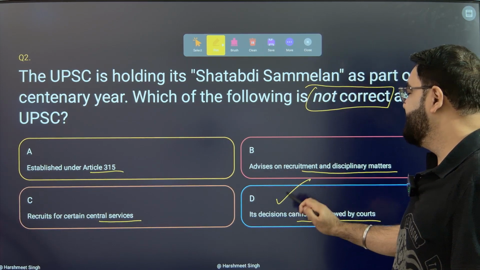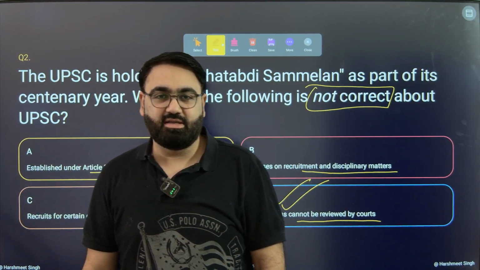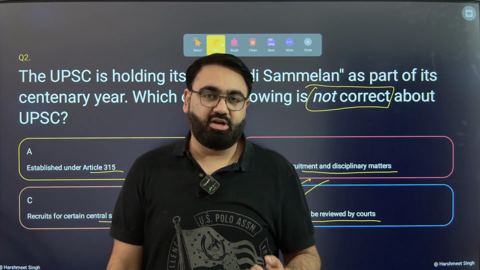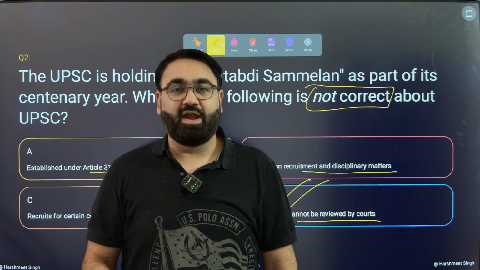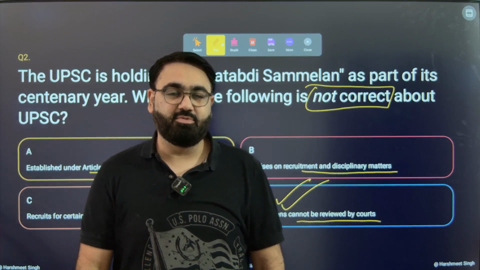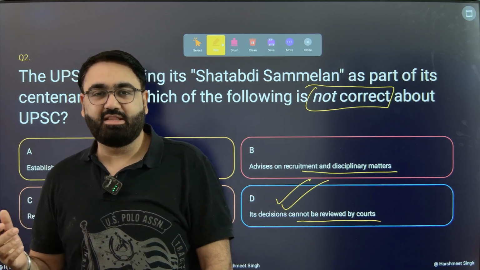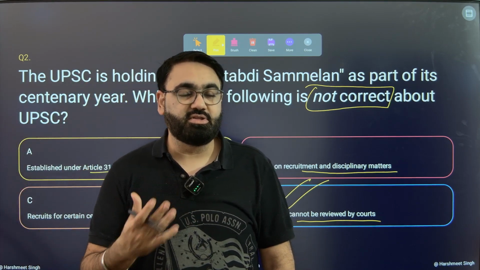Pretty simple, this is D. The logic of the decision of UPSC or even their final outcome can be challenged in the court. Whatever recommendations they make are not binding on the government. They only suggest. That is why even in your final result of the UPSC exam, your result card will only say the word recommended or not recommended. It doesn't say congratulations or this rank or that rank.